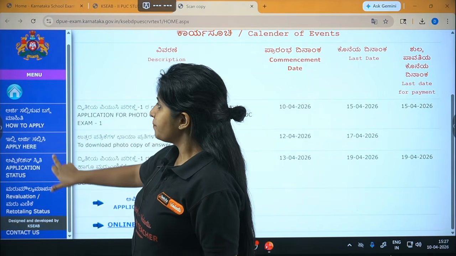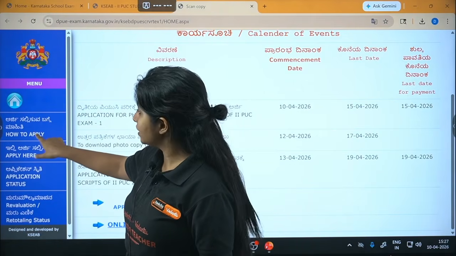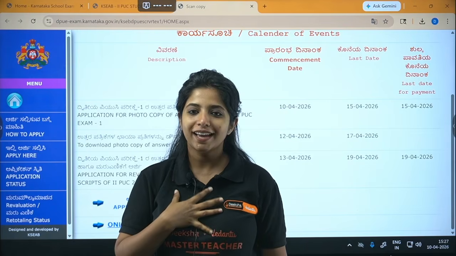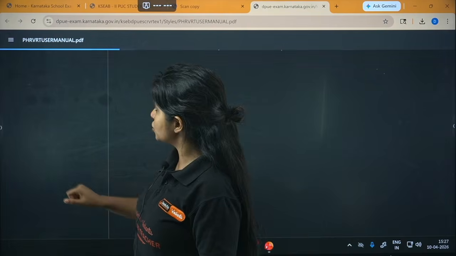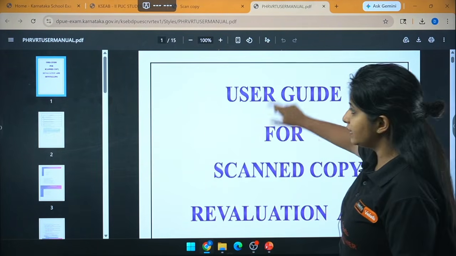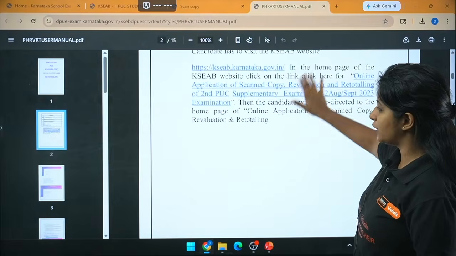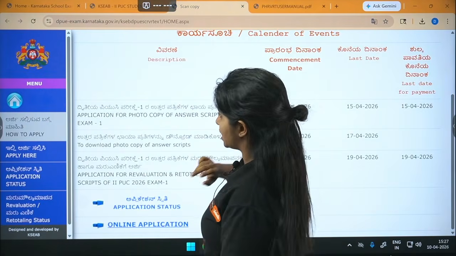So basically, I am going to go ahead with how to apply. This is for you guys also. Since I am explaining it right now, it will be easy for you. But if you feel that you can do it by yourself, you can just click on how to apply over here. They have clearly mentioned the steps that you need to follow. I'll show a few steps right now, and a few from here itself.